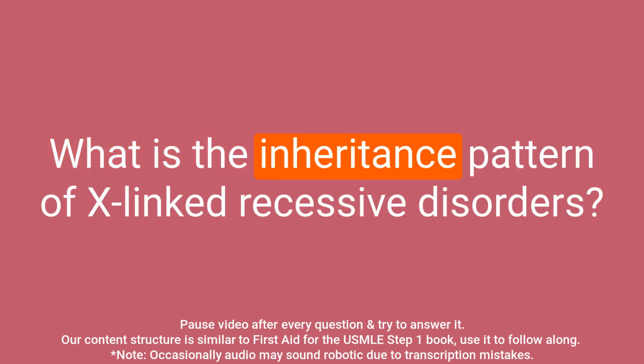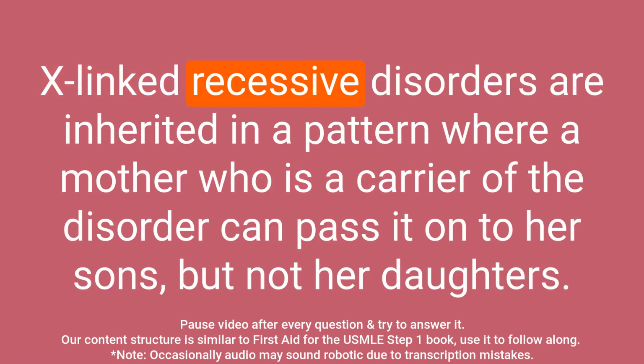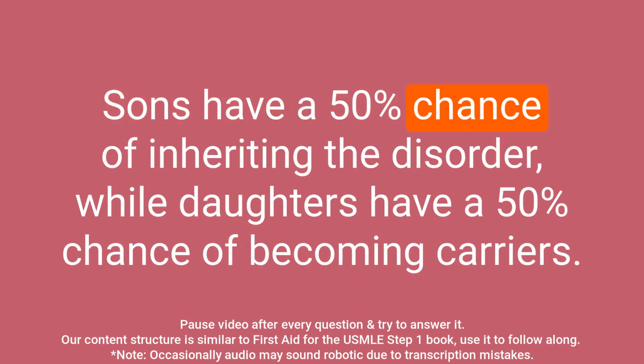Question: What is the inheritance pattern of X-linked recessive disorders? Answer: X-linked recessive disorders are inherited in a pattern where a mother who is a carrier of the disorder can pass it on to her sons, but not her daughters. Sons have a 50% chance of inheriting the disorder, while daughters have a 50% chance of becoming carriers.